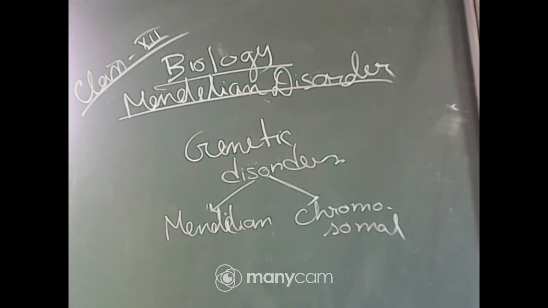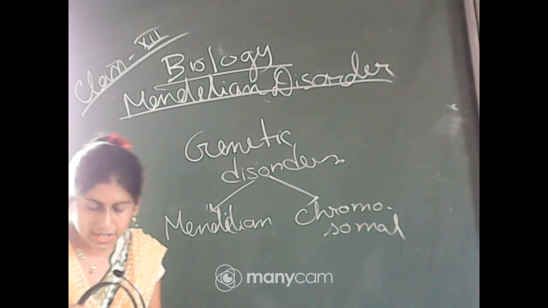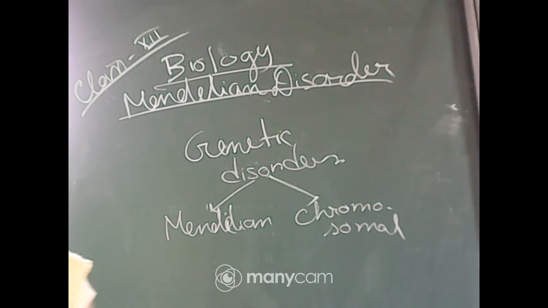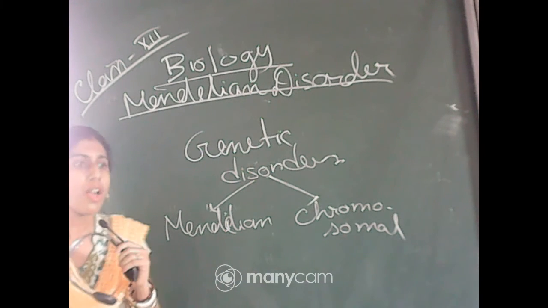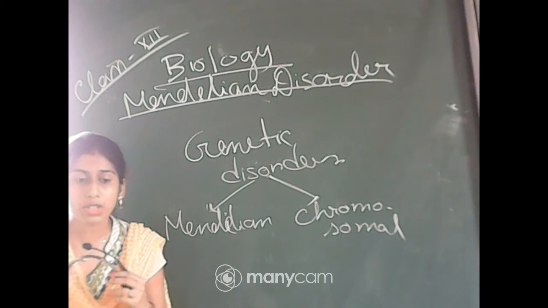Genetic disorder means that this can be transmitted through our parents, from one generation to the next generation. Mendelian disorders are determined by the alteration or mutation of a single gene. You know what is a gene? It is the functional part of the DNA, and in the DNA mutation can occur.